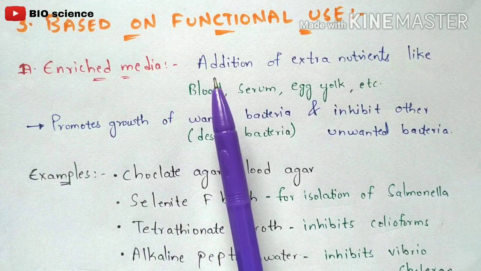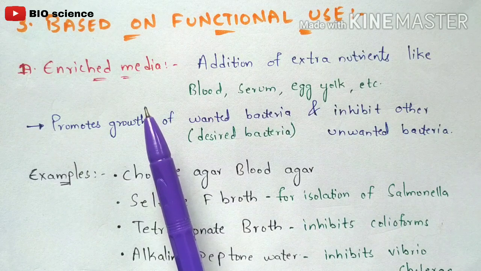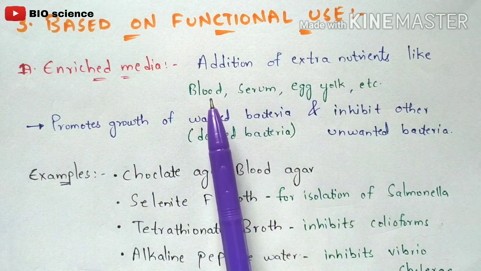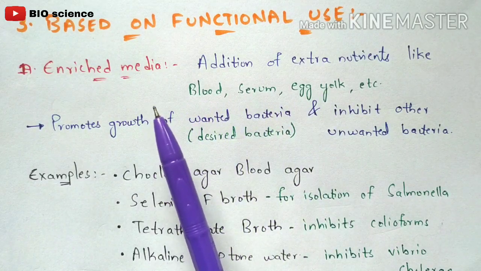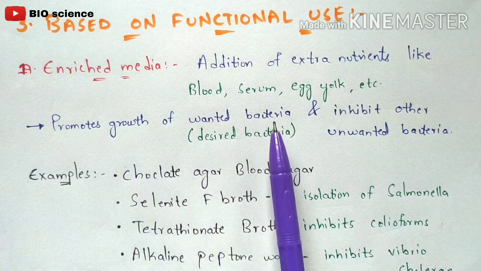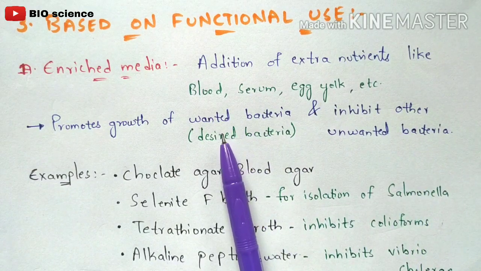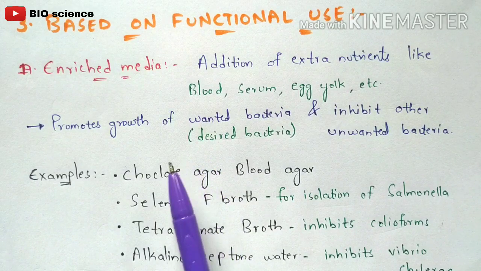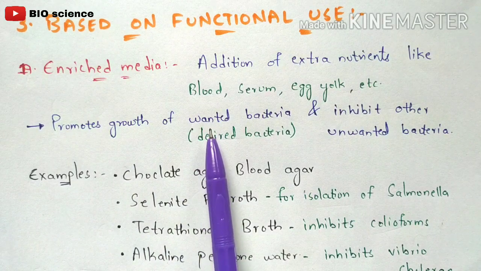Here, if you see, the enriched media contains extra nutrients rather than other media. So what are those extra nutrients? Blood, serum, egg yolk, etc. These different types of nutrients mainly help the growth of the bacterium, right? It mainly promotes growth of wanted bacteria and inhibits the other unwanted bacteria. If you take a bacterial solution as a sample, it contains wanted bacteria as well as unwanted bacteria. So what does the enriched media do? It promotes the growth of wanted bacteria, which is also called desired bacteria.